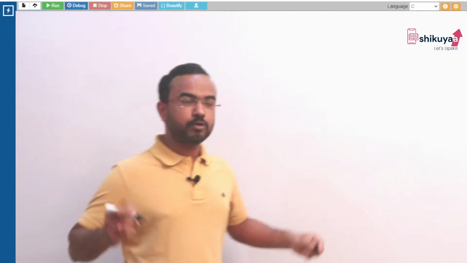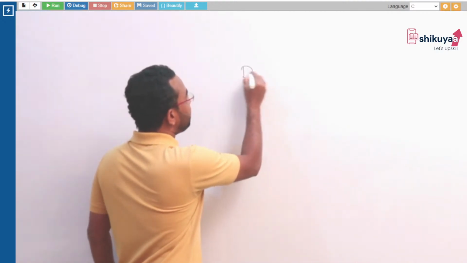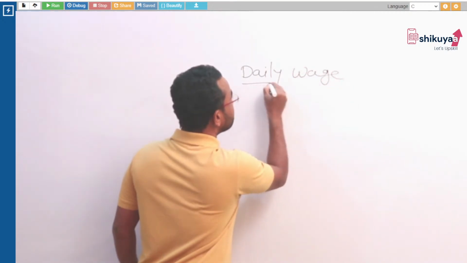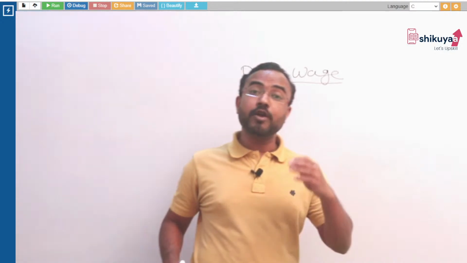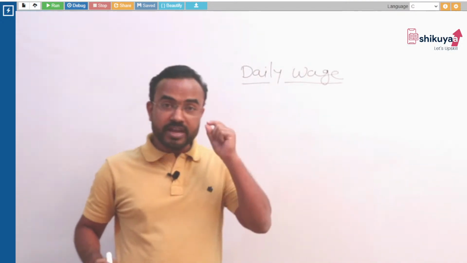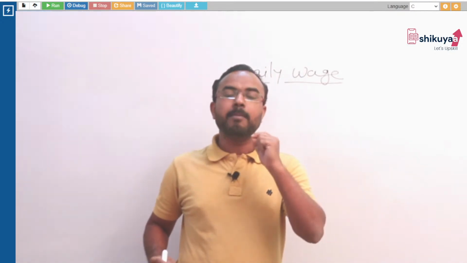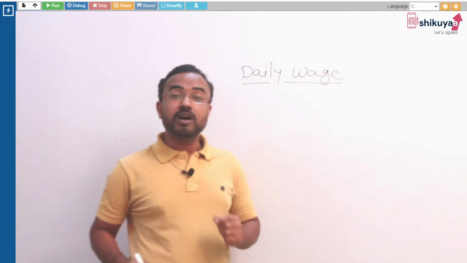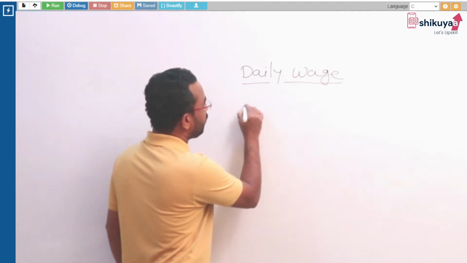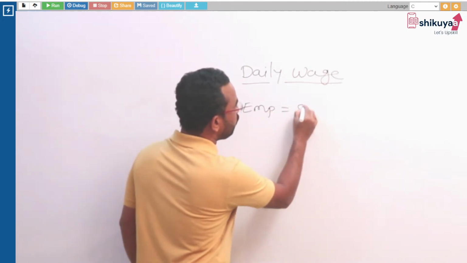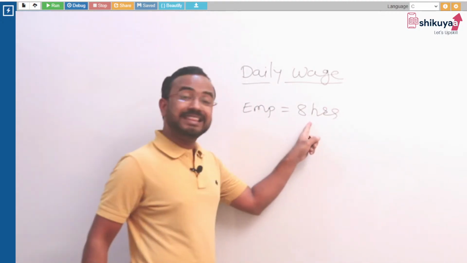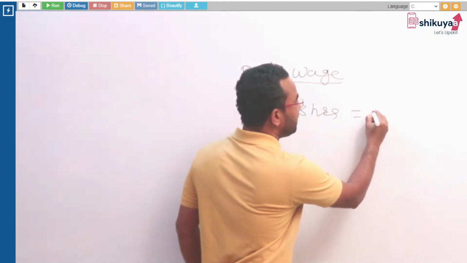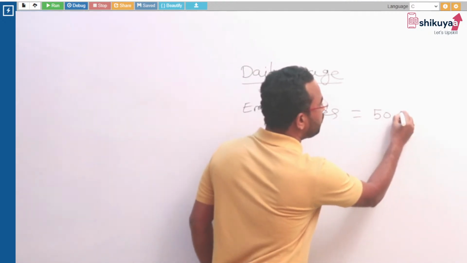Before going to the program, we need to think about the concept of daily wages. Suppose a particular employee works for 8 hours, and for these 8 hours the company is giving that employee 50 rupees